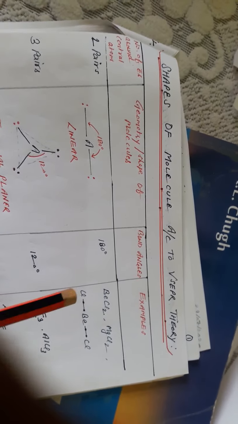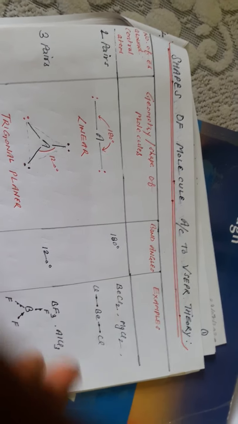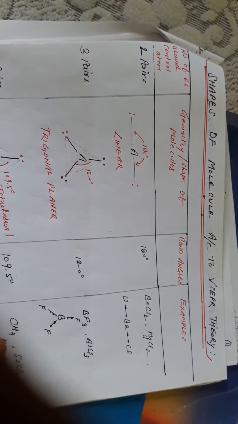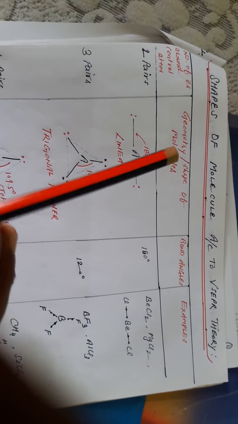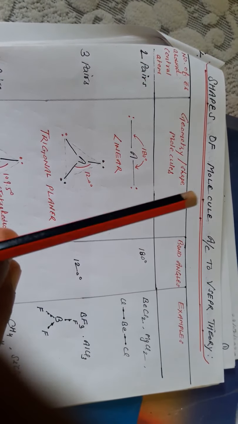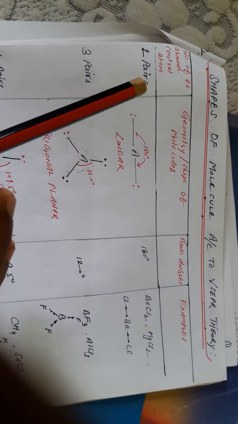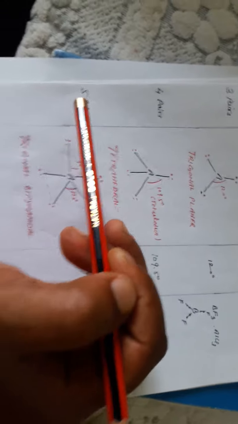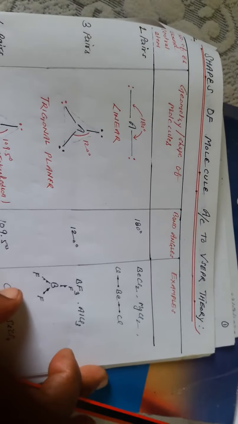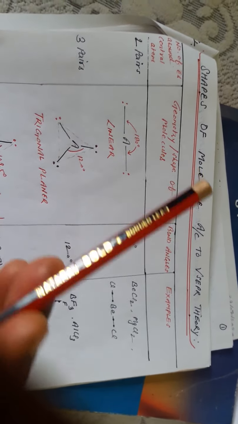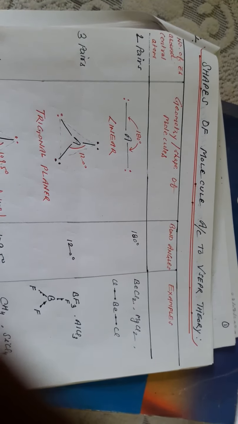So about the next, the shapes of molecules according to VSEPR theory. Firstly we must understand the general structures of the theory: number of electron pairs around the central atom, geometry, shape of molecules, bond angles, and examples. First with 2 pairs, 3 pairs, 4 pairs, 5 pairs, and 6 pairs. So the geometry or shape of a molecule starts with 2 pairs. And in general geometries we are taking all pairs as bond pairs, not lone pairs.